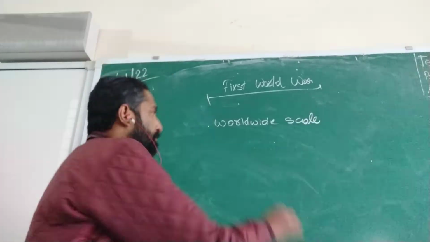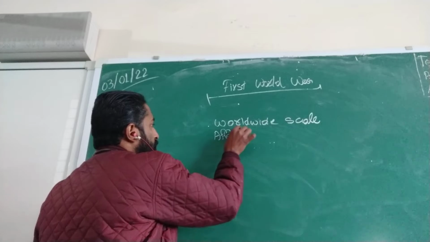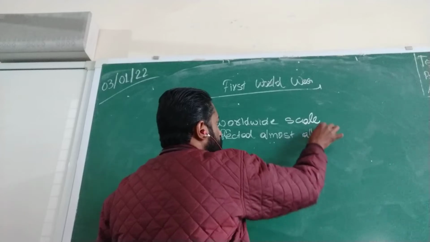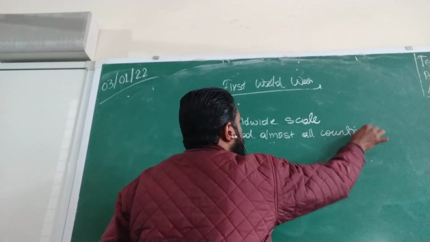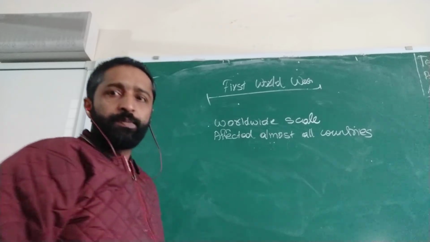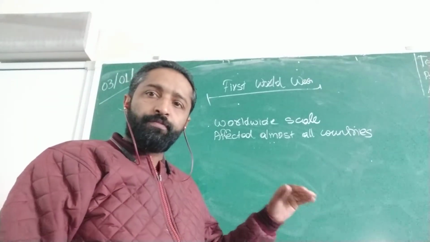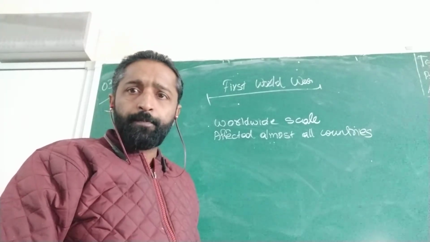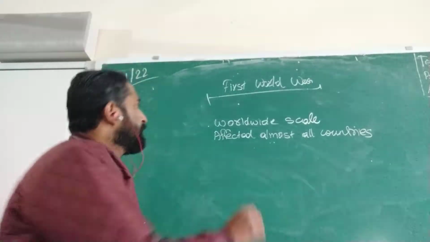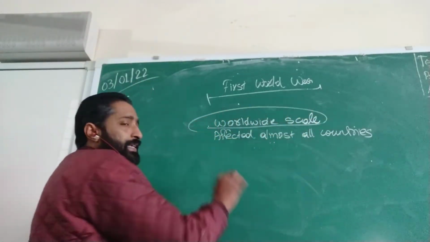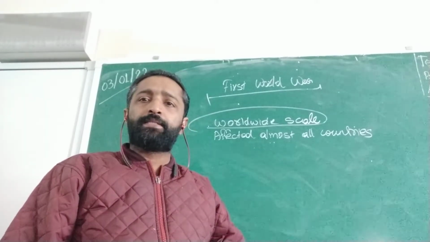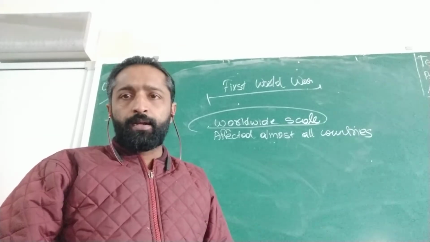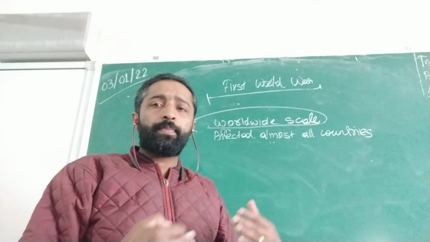Second reason, it affected almost all countries. These are the two reasons why it is considered as a world war. Which means there were wars before this First World War also, but those wars were not considered as world wars. The first reason, it was fought on a worldwide scale, which means almost all the countries participated in this war, and it affected almost all the countries. So these are the two reasons why it is considered as a world war.